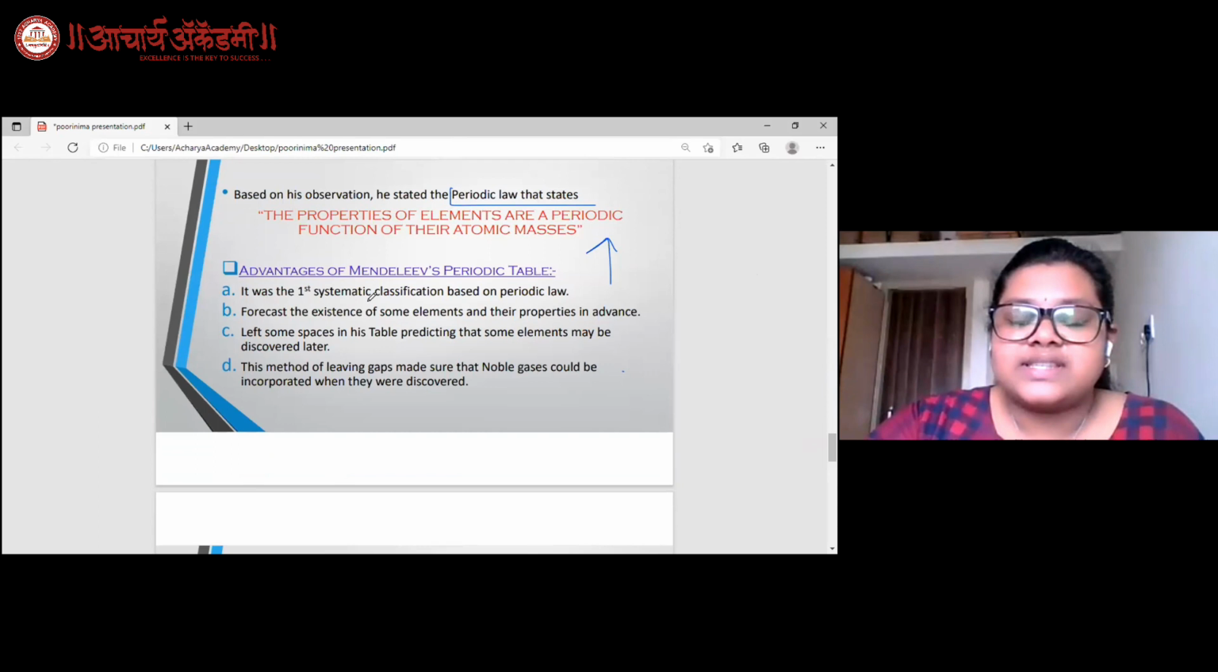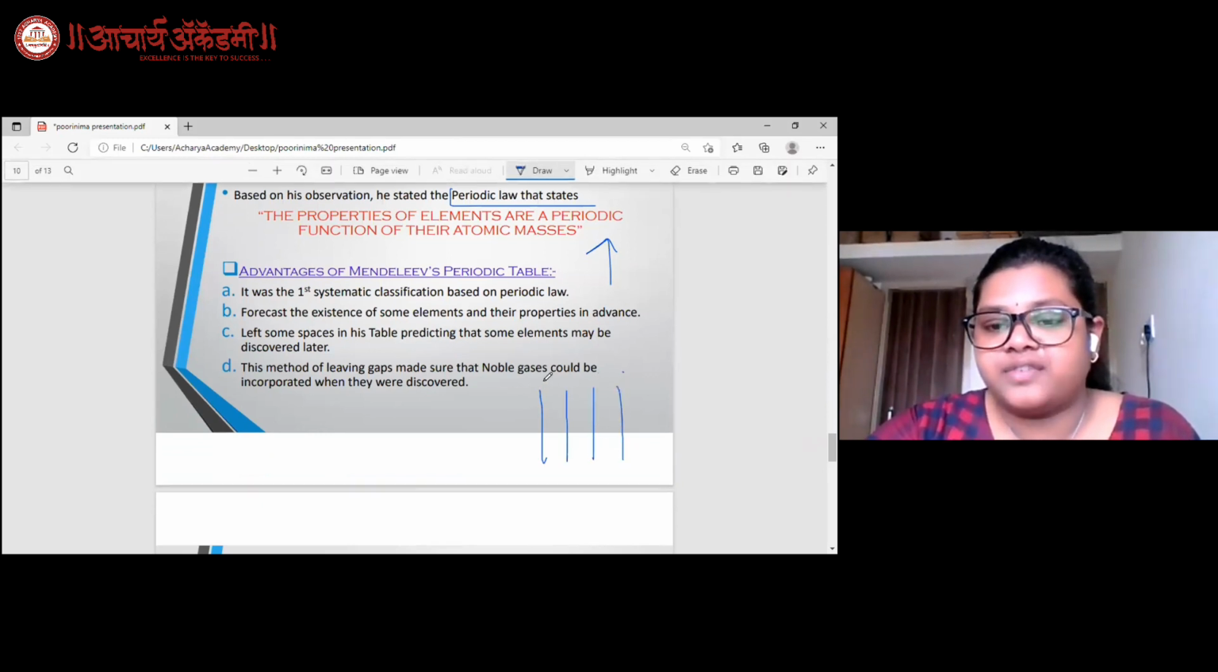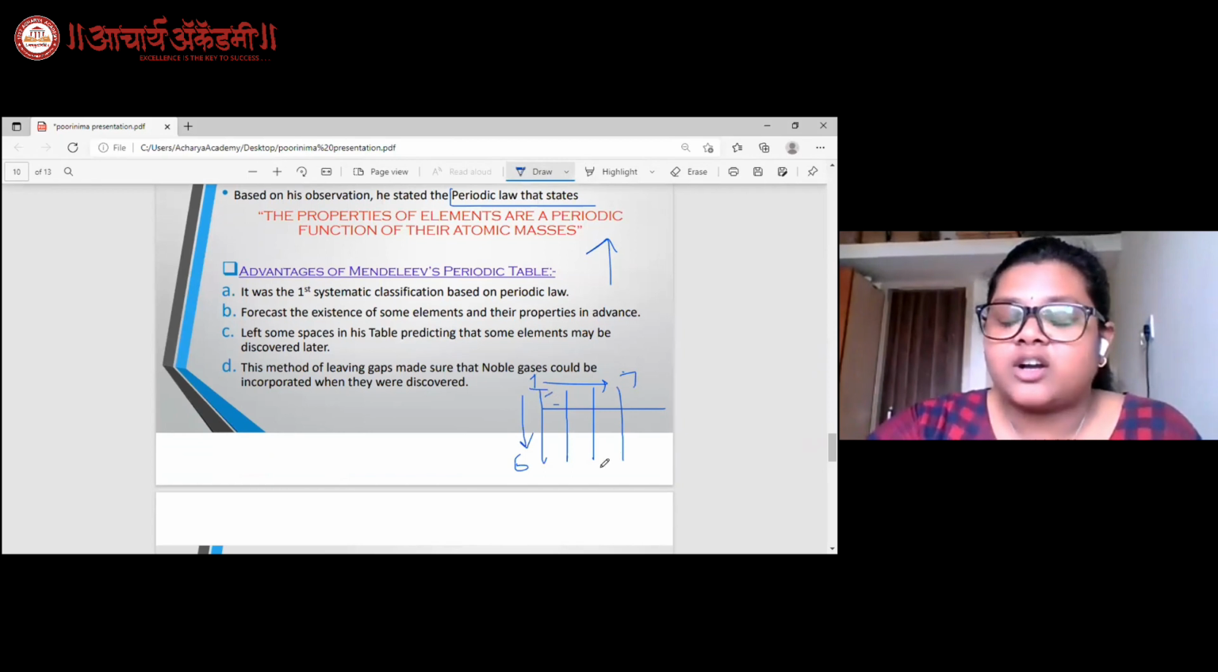It was the first systematic classification. What Mendeleev did, after studying the elements, was start placing them together in order of groups from 1 to 7. There were 1 to 7 groups, and there were 6 periods in his table. Within the groups, he formed subgroups A and B in order to accommodate similar elements. But the only similarity between the two elements that he had placed together was that they had the same valency.